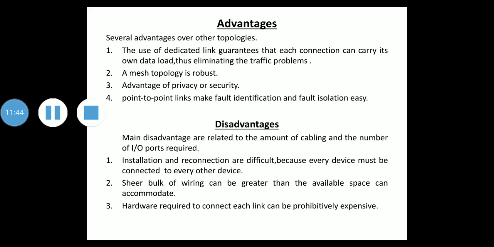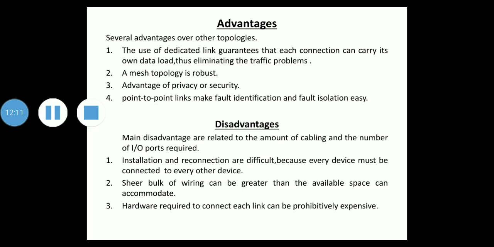A mesh topology offers several advantages over other network topologies. The first is that the use of dedicated links guarantees that each connection can carry its own data load, thus eliminating the traffic problems which can occur when links must be shared by multiple devices.